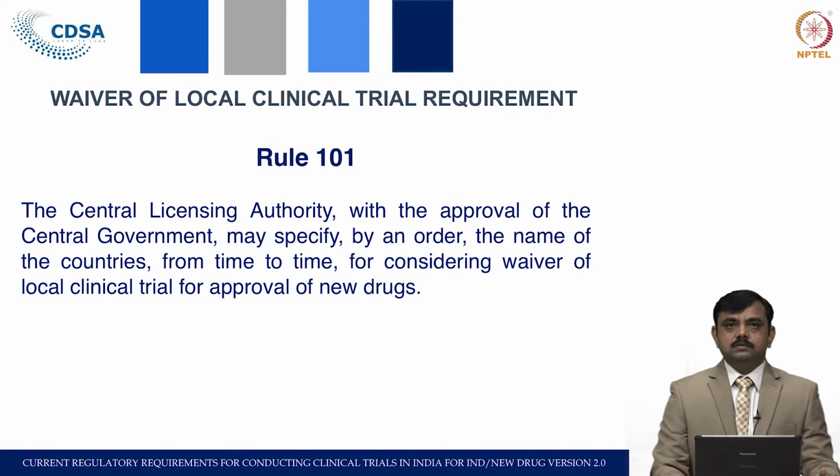So, Rule 101 mentions that the Central Licensing Authority, with the approval of the central government, may specify by an order the names of the countries from time to time for considering the waiver of local clinical trial for approval of new drug under Chapter 10 and for grant of permission for conduct of clinical trial under Chapter 5. So, this rule mentions the notification of the countries.